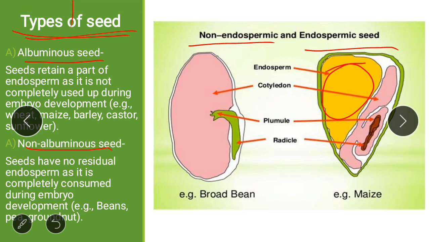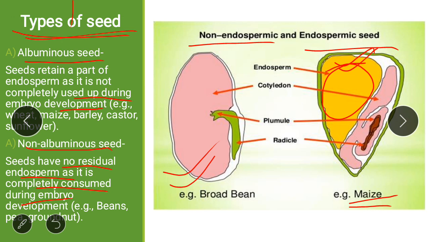Here in albuminous seed endosperm is present. It is not completely used up during embryo development. Example is maize. Maize contains endosperm. Non-albuminous seeds have no residual endosperm as it is completely consumed during embryo development. See here, endosperm is absent.